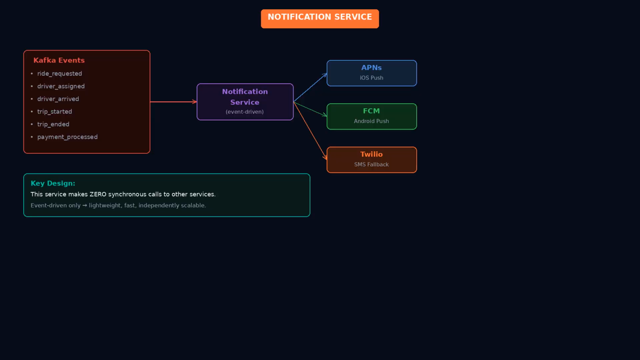The notification service handles all real-time alerts to riders and drivers. It consumes events from Kafka: driver assigned, driver arrived, trip started, trip ended, payment processed, and translates each into a push notification. For mobile push, it uses Apple's push notification service for iOS and Firebase Cloud Messaging for Android. For SMS fallback, it integrates with a provider like Twilio.